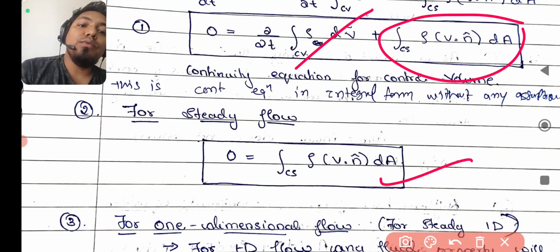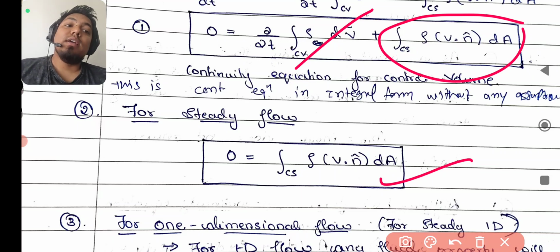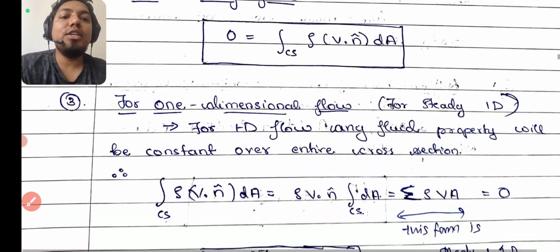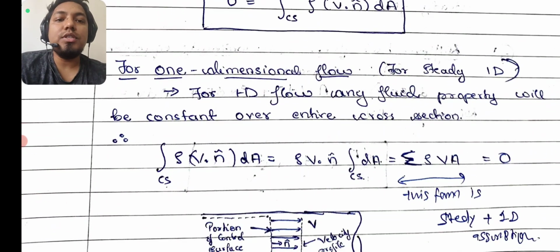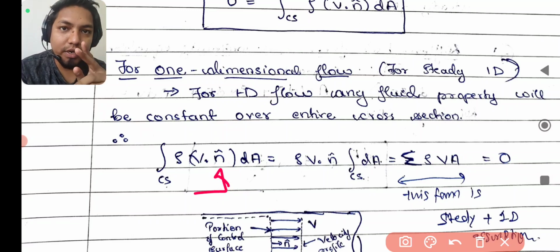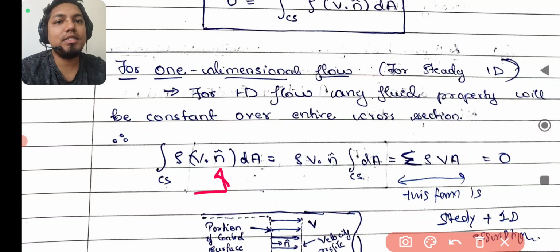Okay, now they will say, now you write down for one dimensional flow. So guys, for 1D, when you write down, then an interesting thing you will see: for one dimension, this n cap and velocity will be in the same direction. So you know that when two vectors you multiply in the same direction, you will be getting the same answer.